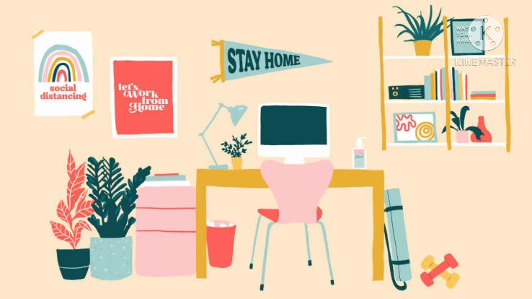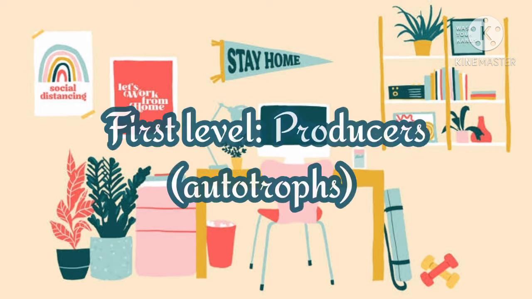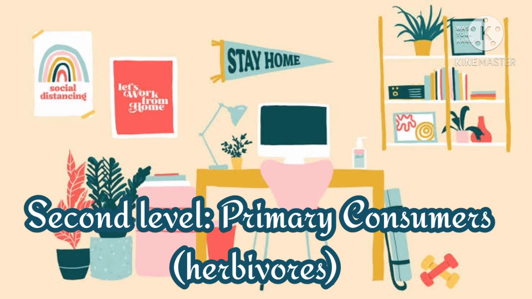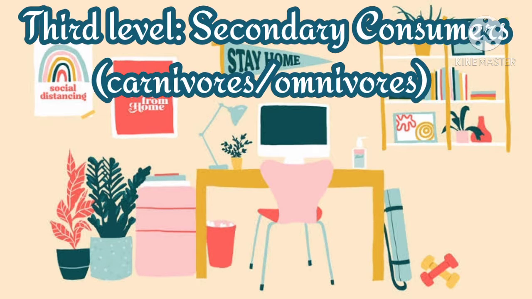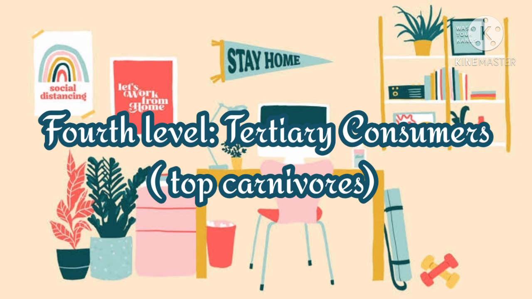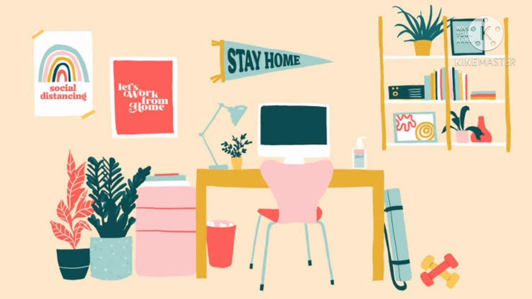And there are four levels in trophic levels. The first level consists of producers. The second level consists of primary consumers. The third level consists of secondary consumers, and the fourth level consists of tertiary consumers.